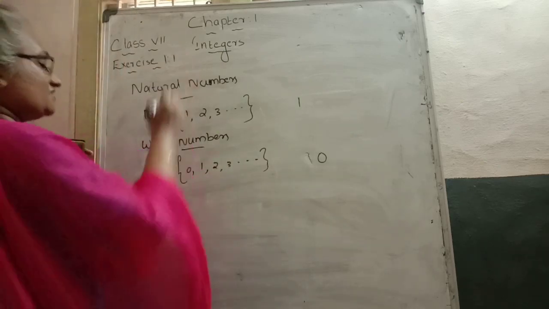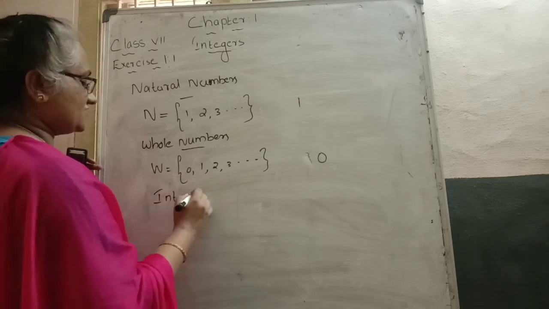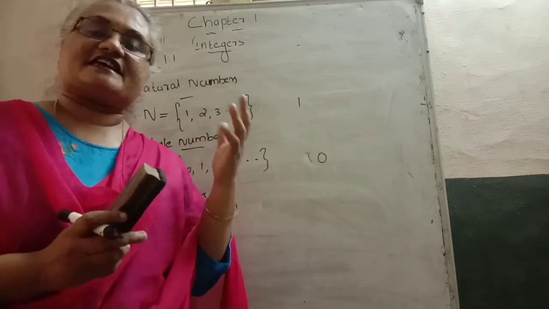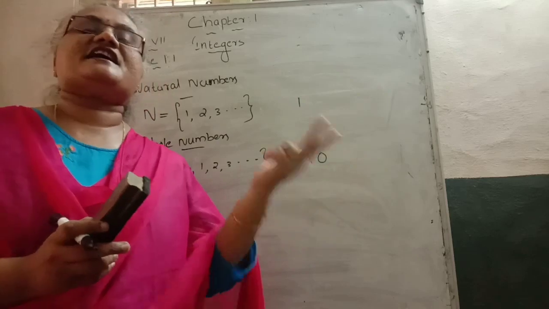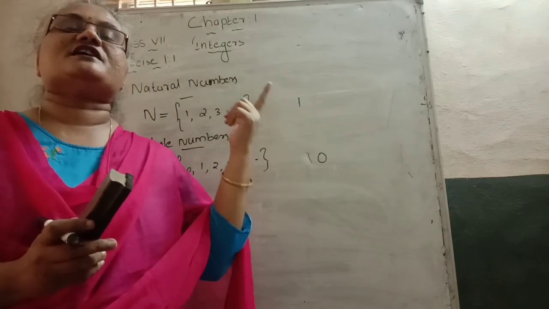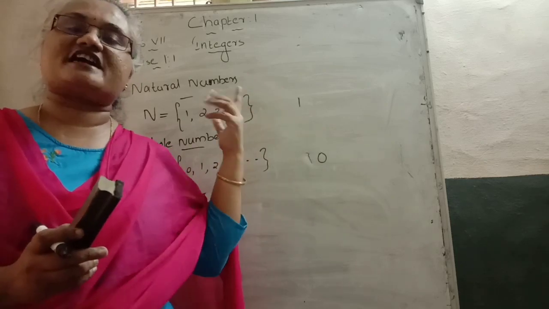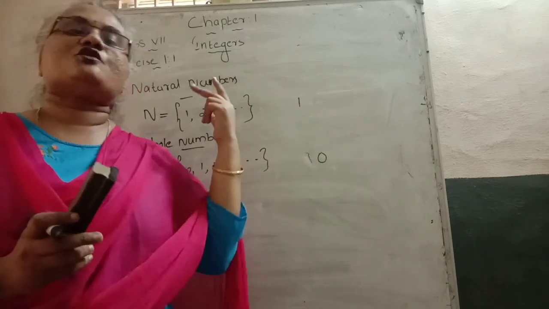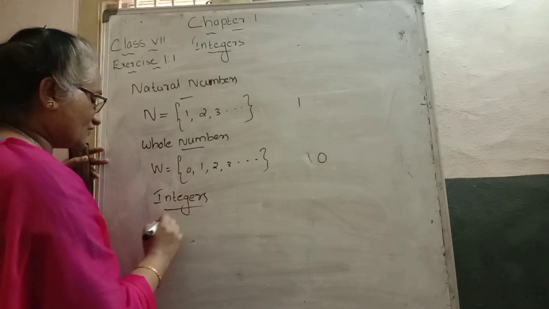Next, in this chapter we are going to learn about integers. What about integers? Integers are a collection of positive numbers, 0 and negative numbers. We call it integers. Remember, in this chapter we learn about integers. Integers means a collection of positive numbers, negative numbers, and 0. It is denoted by the alphabet I.